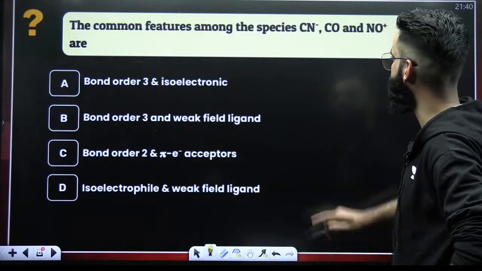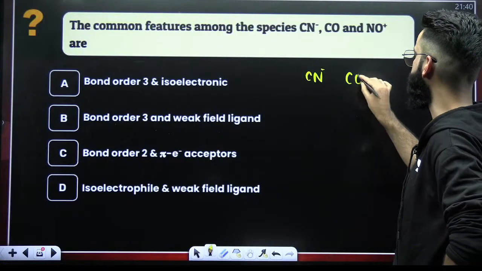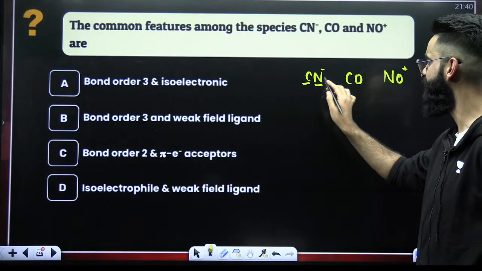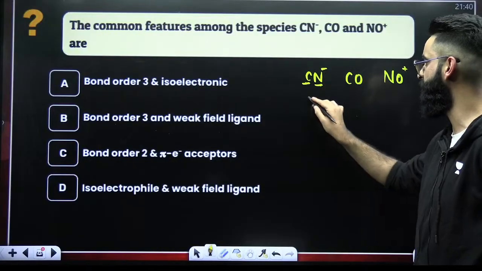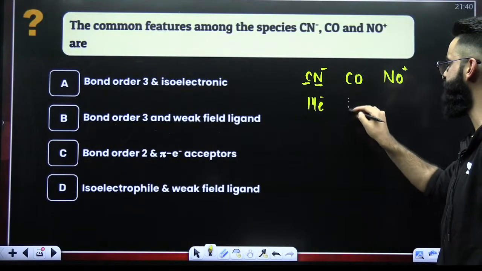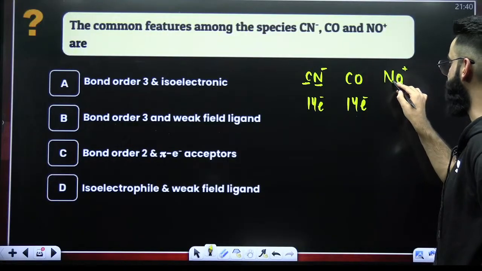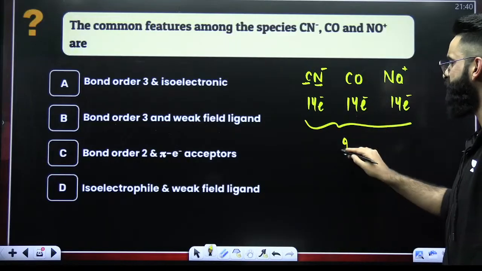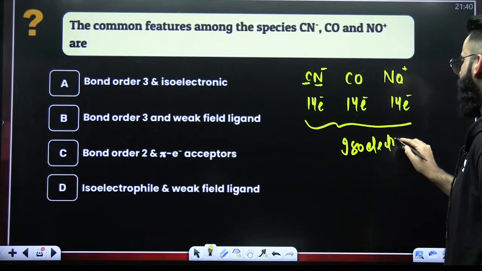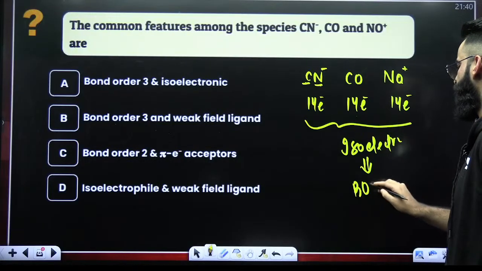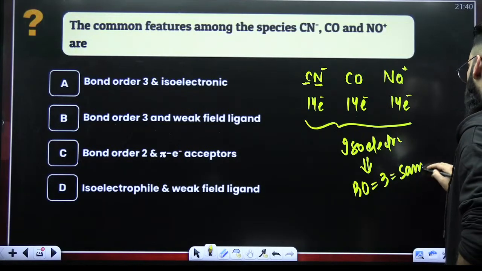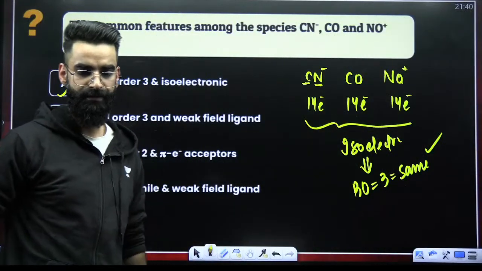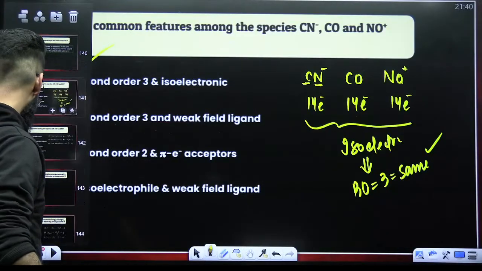The common features among the species CN negative, CO and NO positive. Well, it's CN negative. Carbon has got 6 electrons, nitrogen 7. 7 plus 6 is 13, and negative, 13 plus 1 is 14. It's a 14 electron species. CO, 8 plus 6, 14 electron species. NO positive, 8 plus 7 is 15, 15 minus 1 is 14. So 14 electron species. So these three are your isoelectronic. And if they are isoelectronic, their bond order has to be same. And 14 electron species have got bond order of 3. So all the 3 species will have bond order of 3. So bond order 3 and isoelectronic. Done, people?